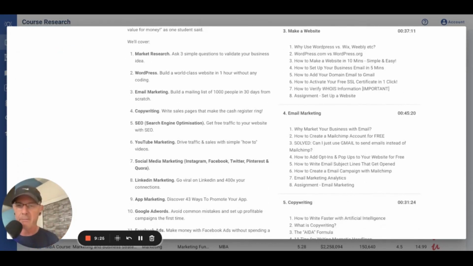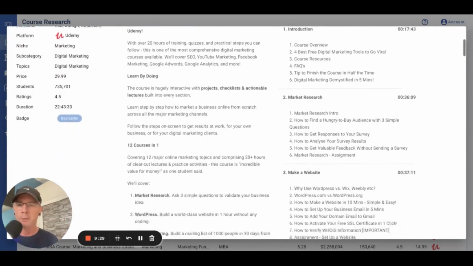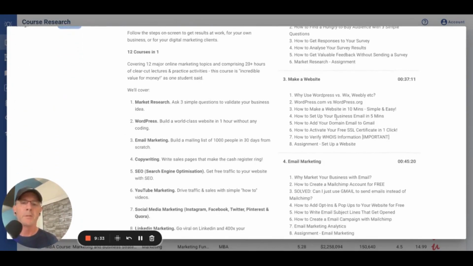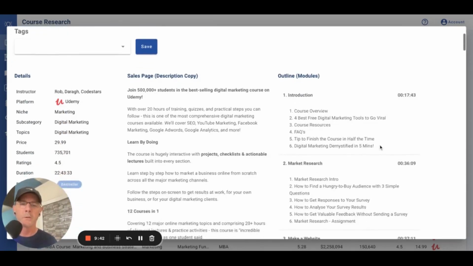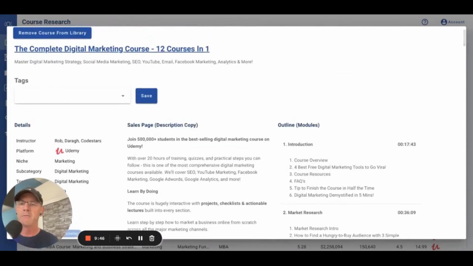That you didn't think of, right? Don't copy the course. That's plagiarism, but do your research and say, wow, okay, they are covering how to build a website. I didn't even think about that, or the aspects of making a website. And again, this is kind of a master class. There's 12 courses in one. So I'm not necessarily suggesting anything. I'm just showing you how to use this information.